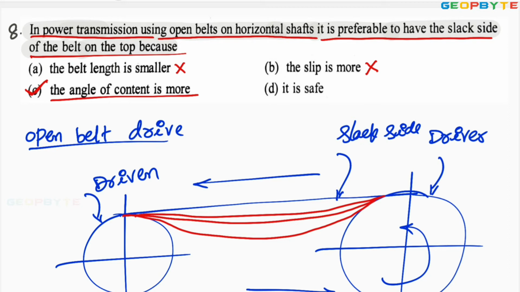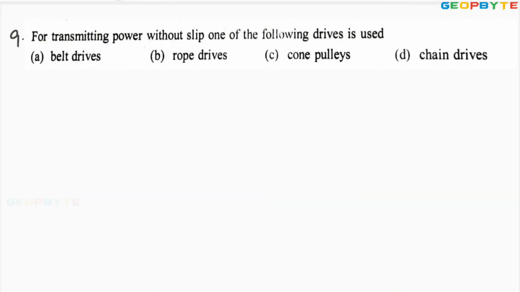Let us take one more problem. Look at the next problem. For transmitting power without slip, one of the following drives is used. Belt drives, no. Belt drives are maintaining slip. Rope drives are also maintaining slip. Cone pulley may be for V belt or rope belt also maintain slip, but chain drives do not maintain the slip. For avoiding the slip in the power transmission, generally you need to select either chain drives or gear drives.